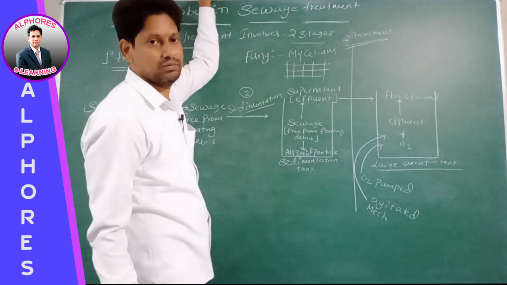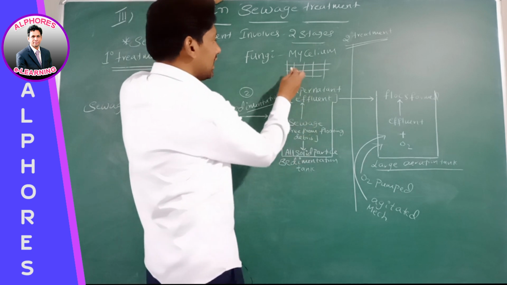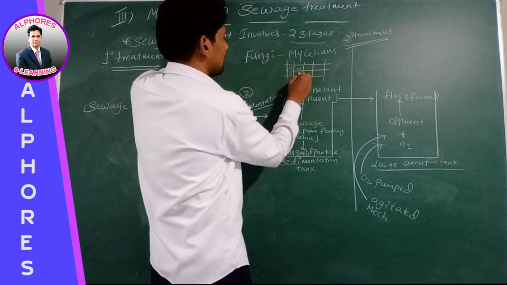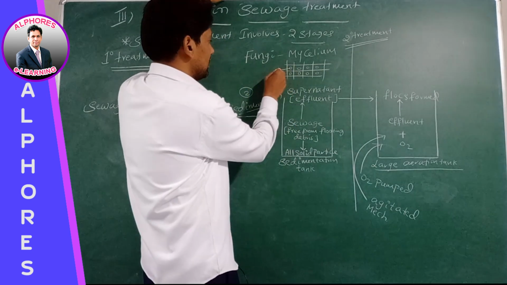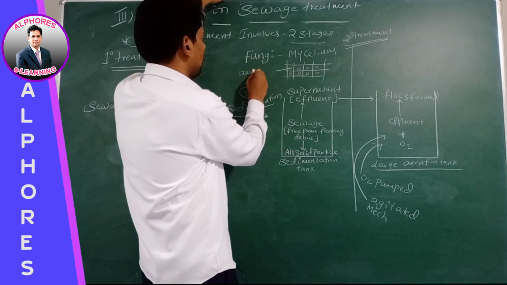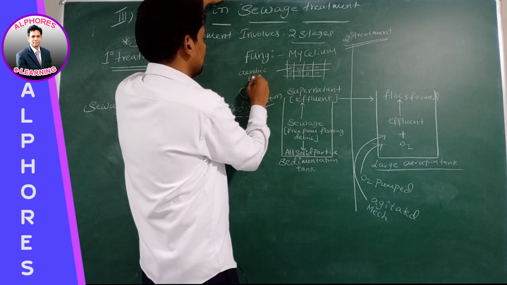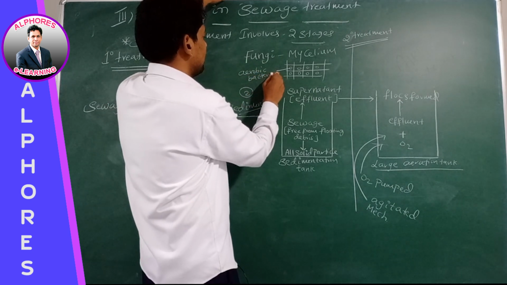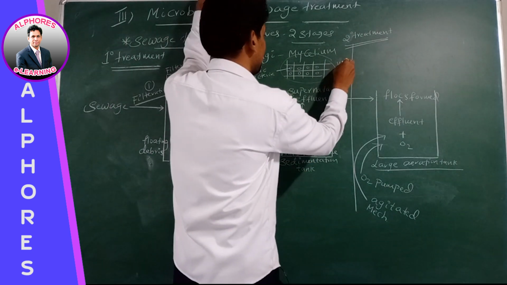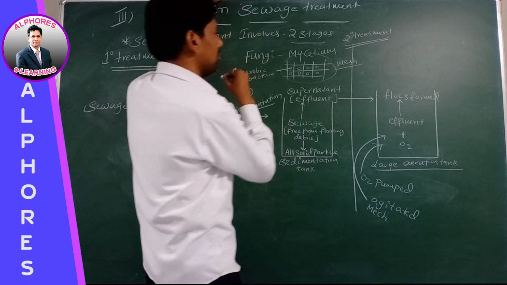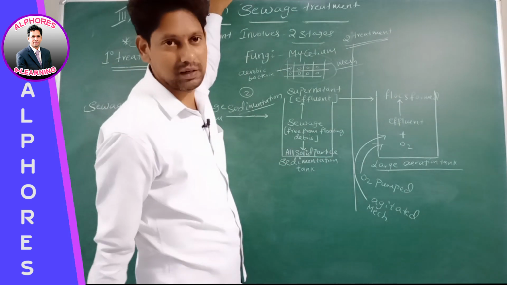Fungal mycelium. In this fungal mycelium, what gets trapped? Aerobic bacteria gets trapped. Where? In the mesh of the fungal mycelium.